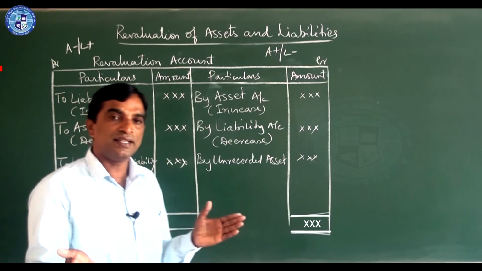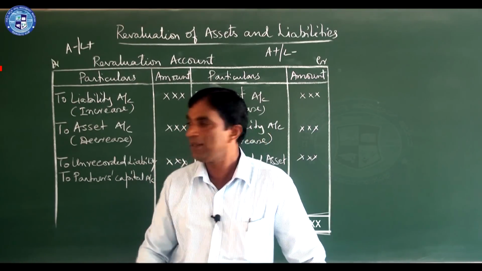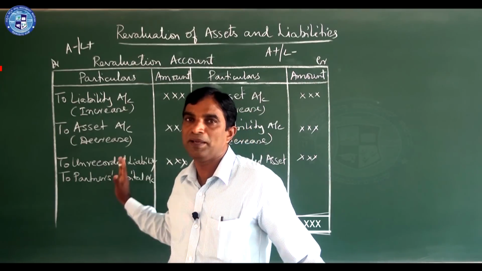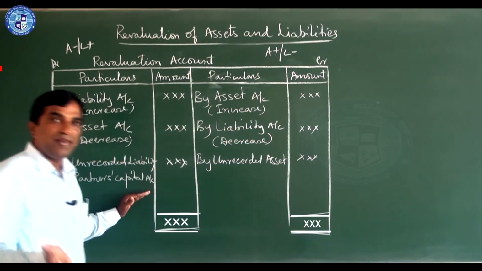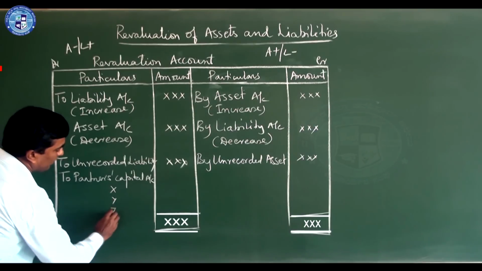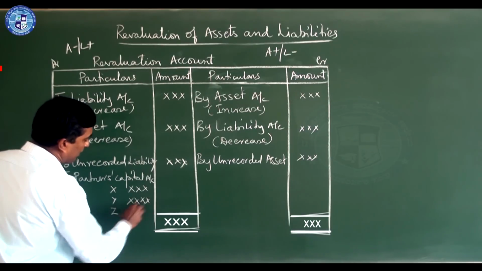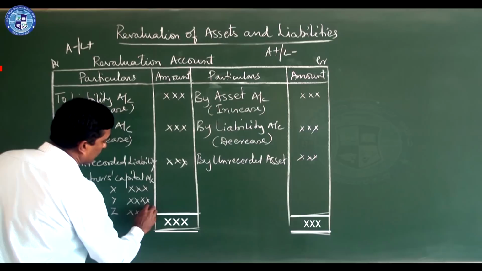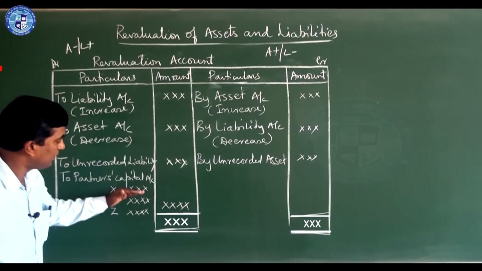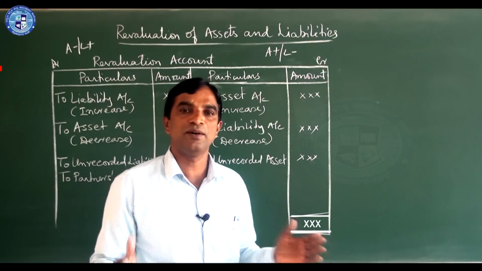So retiring means there is a little difference between admission and retirement. In admission only old partners will be there, and one partner will be joining. Here old partners will be there, and one partner will be leaving. So in this case, leaving or retiring partner or deceased partner also will come. For example, X, Y, Z are there. You write there capitals, transfer to their capitals, and better you write the total first. Then you transfer to all the partners in their old ratio.